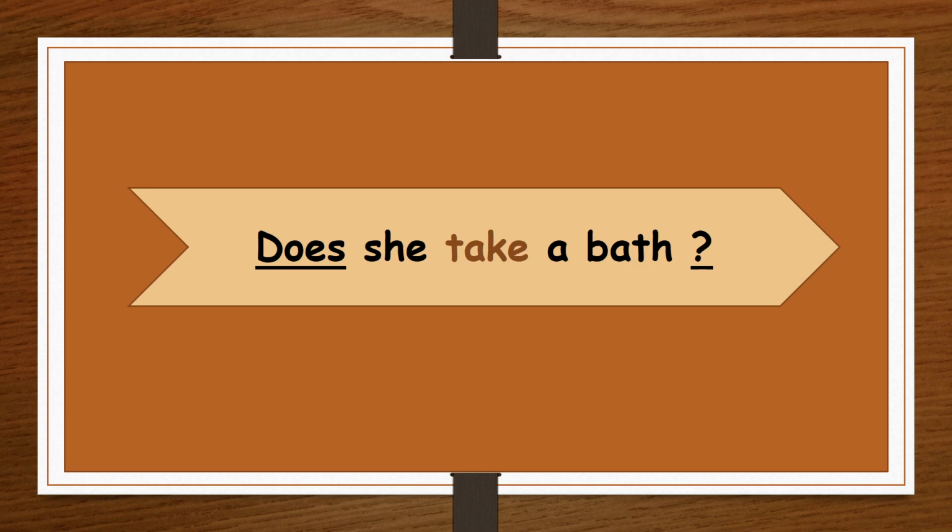Please notice that as the sentence was written in present tense, we have used does with she and the base form of the main verb takes, which is take. Also, we have added a question mark at the end as it is a question now.